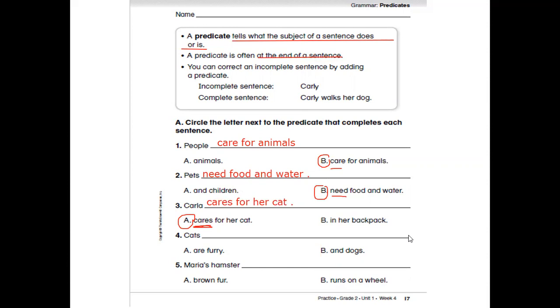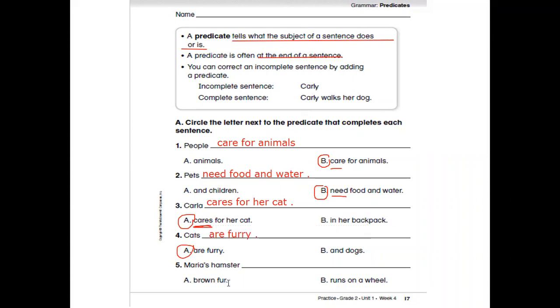Here we have cats. What about the cats? Cats are free, or cats and dogs? How can you make it a complete sentence? Cats are free, because are is a helping verb. So cats are free, not cats and dogs. If we say cats and dogs, it's a fragment. It doesn't show a complete thought. So cats are free. They are free.